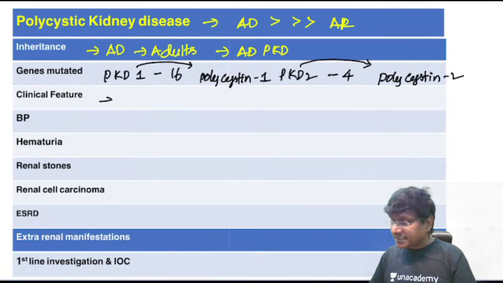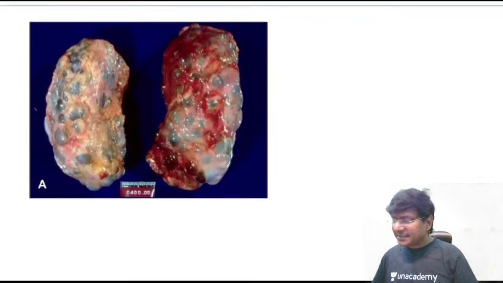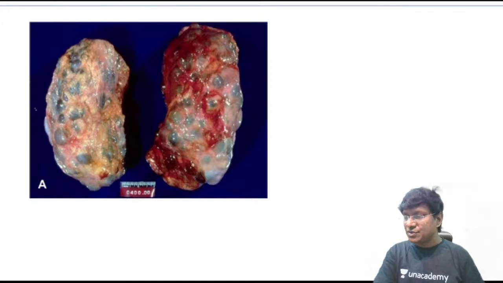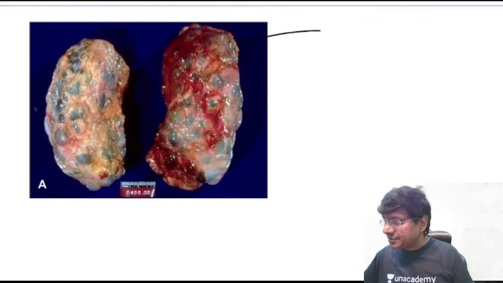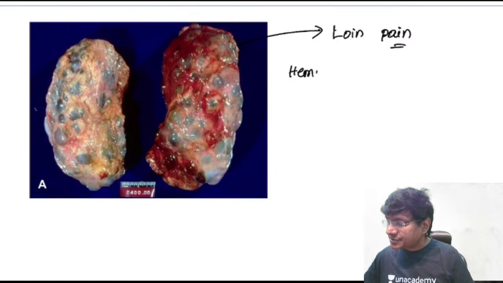Then what will be the clinical features? The kidneys are enlarged. If you see the kidneys here, they are enlarged, so the capsule around the kidney is being stretched. Can anyone tell me the name of the capsule around the kidney? Once the capsule is stretched, the individual will have pain, that is loin pain. Another important clinical feature is gross hematuria.